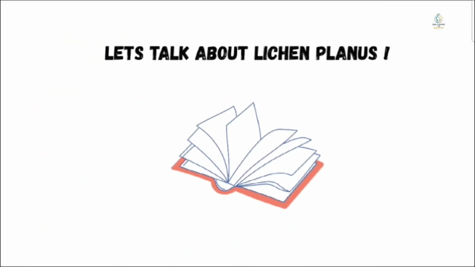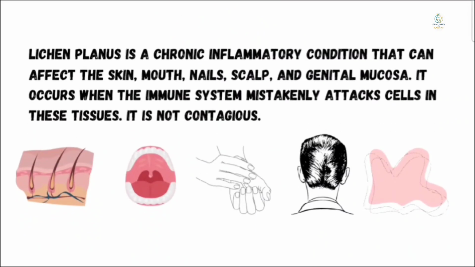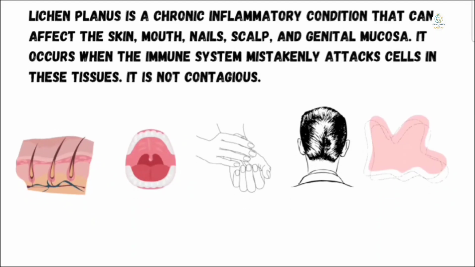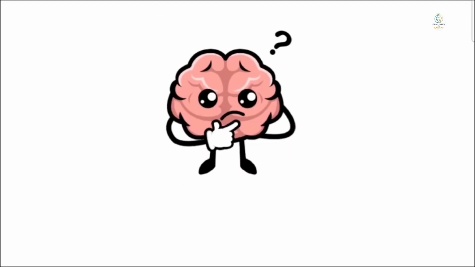Let's talk about lichen planus. Lichen planus is a chronic inflammatory condition that can affect the skin, mouth, nails, scalp, and genital mucosa. It occurs when the immune system mistakenly attacks cells in this tissue, and it's not contagious. It's wholly immune. What are the typical features of this condition?